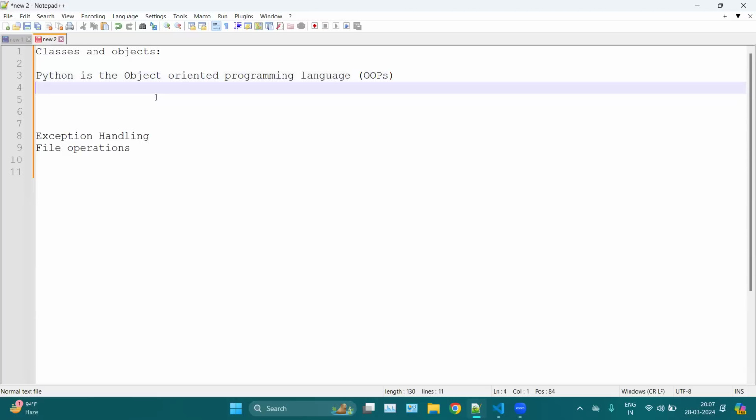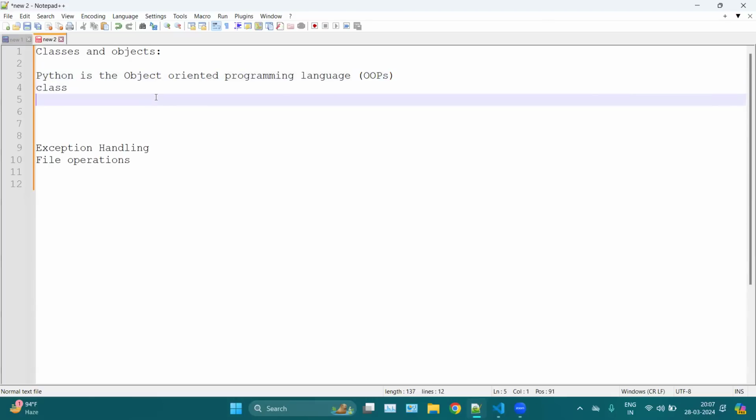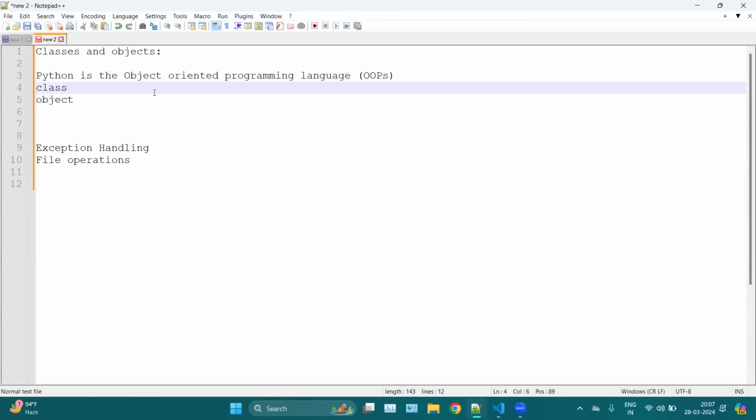Okay, for example, here we have this class and object. Now, what is class and object? You can think of a class like a blueprint of any program, and an object is like an instance of that class.